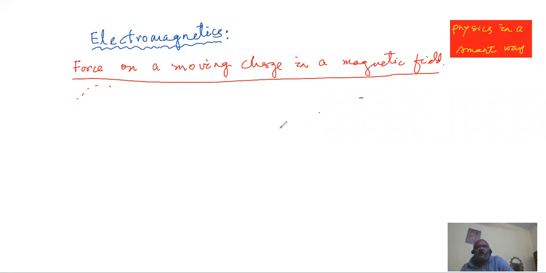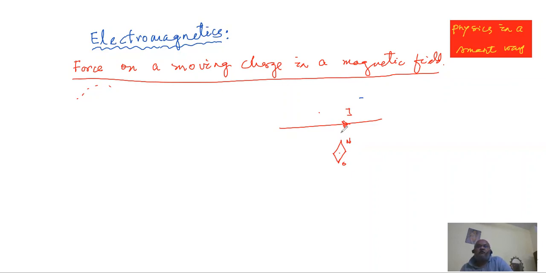that whenever a current carrying conductor is there that carries a current, the symbol of electric current is I. You may use a capital I or small I, doesn't matter. And we keep a needle magnet. A needle magnet you must have seen at your school laboratories. Near it, freely suspended, the needle magnet was seen to be deflected, disturbed.